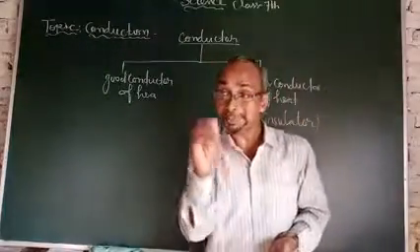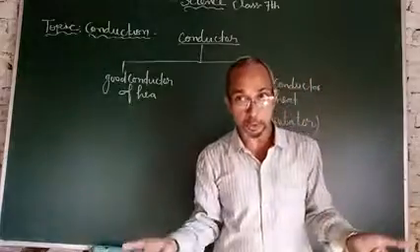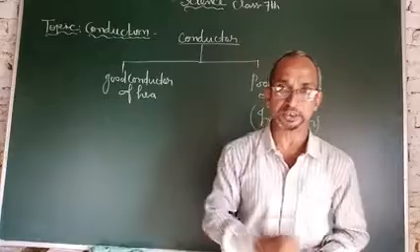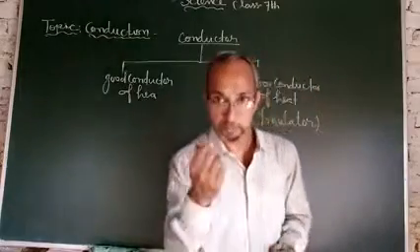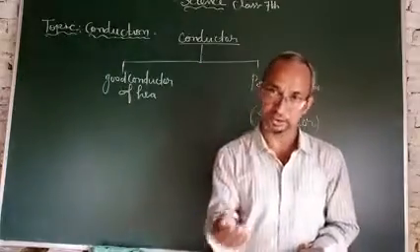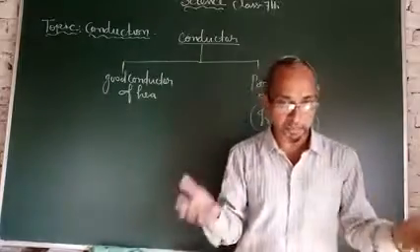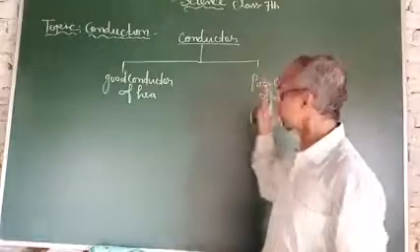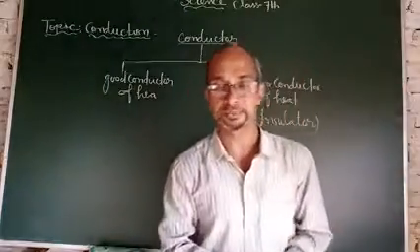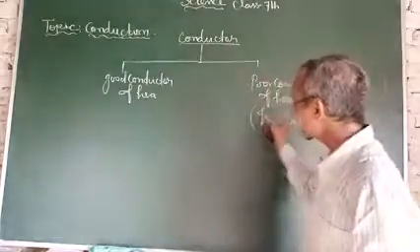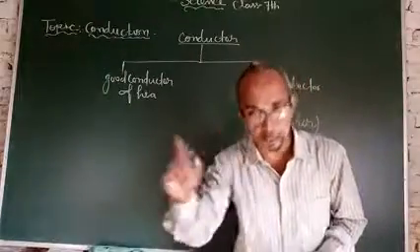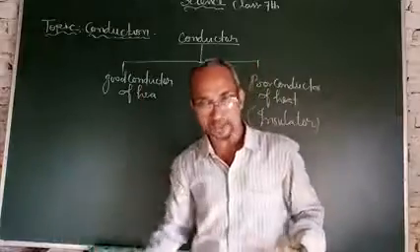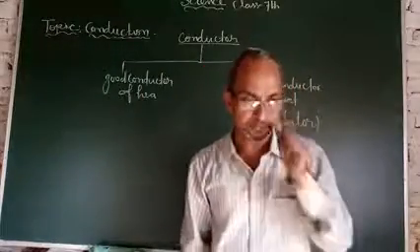And second, poor conductors of heat. Those materials which do not allow heat to transfer from one place to another place are called poor conductors of heat. For example, plastic, rubber, cotton, cloth, leather, paper, wood. These are examples of poor or bad conductors of heat, also known as insulators. So there are two types of substances, conductor and insulator, on the basis of transfer of heat.